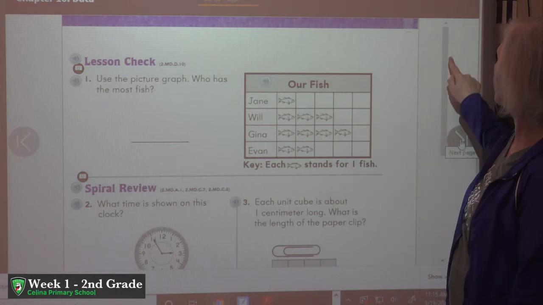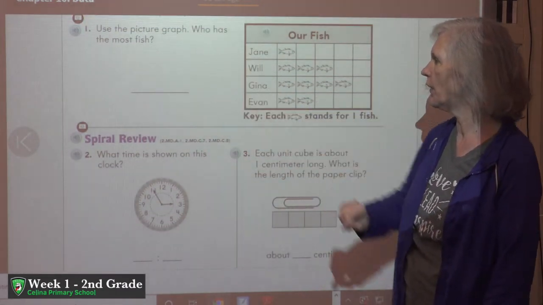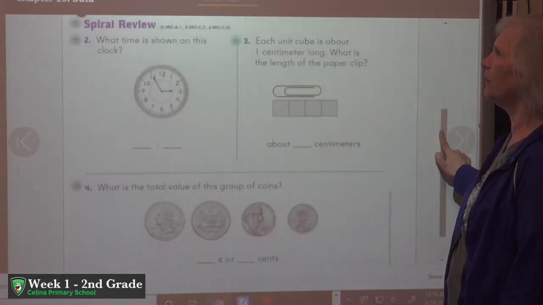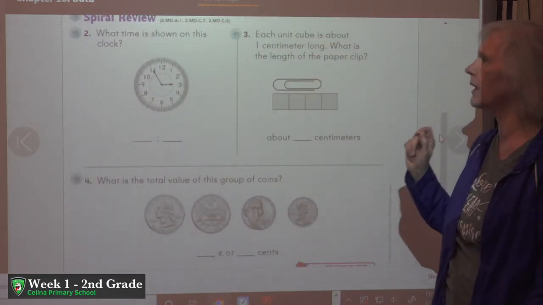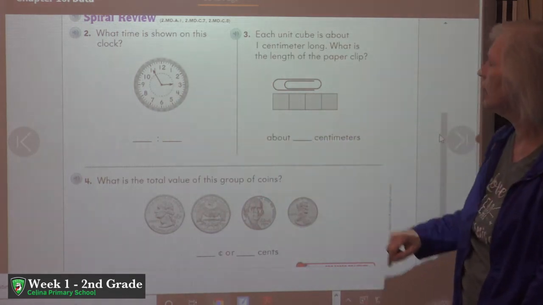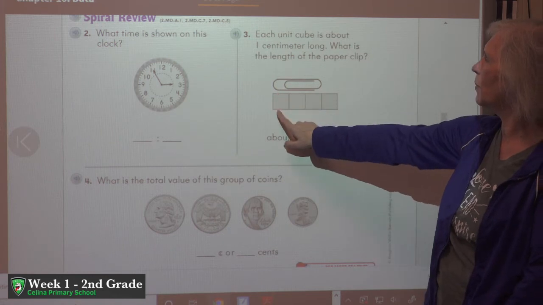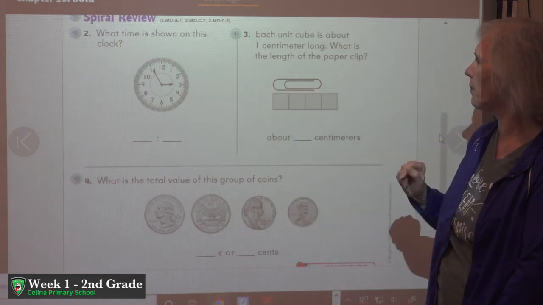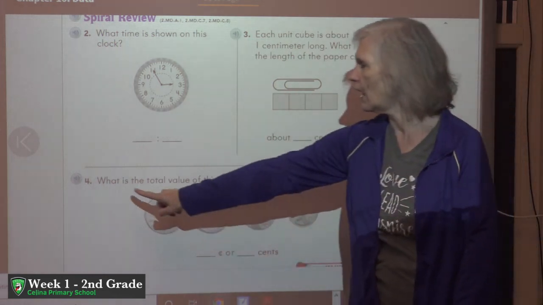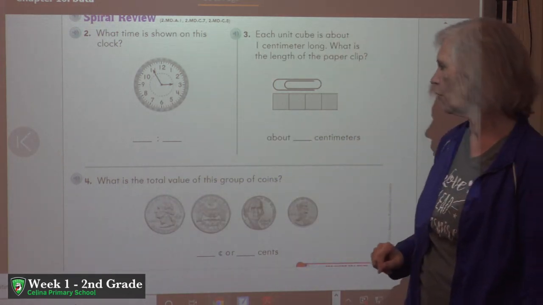We have one more picture graph on the back called Our Fish, and you can use that to answer the question there. And then we have some more review, going back over things we've already learned this year. Writing the digital time for the analog clock, using the cubes to tell, each cube is a centimeter, how long that paper clip is, and then a money question, writing the total value of this group of coins.